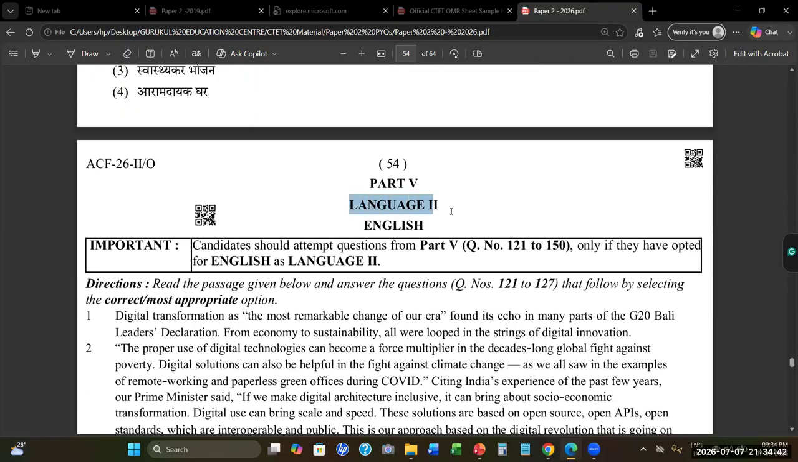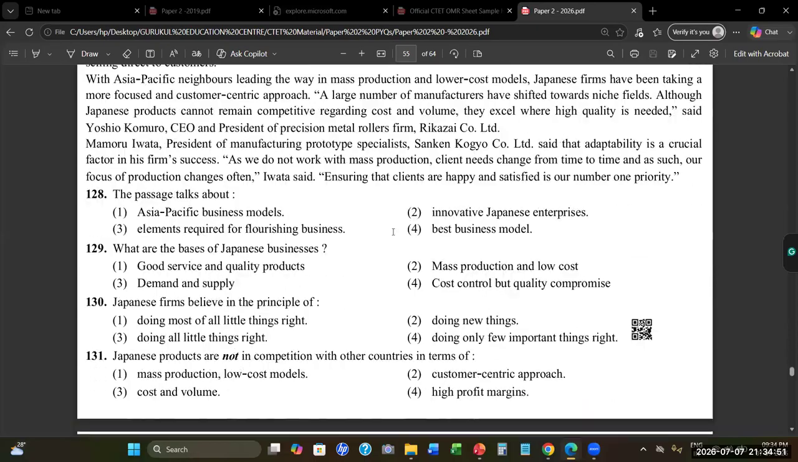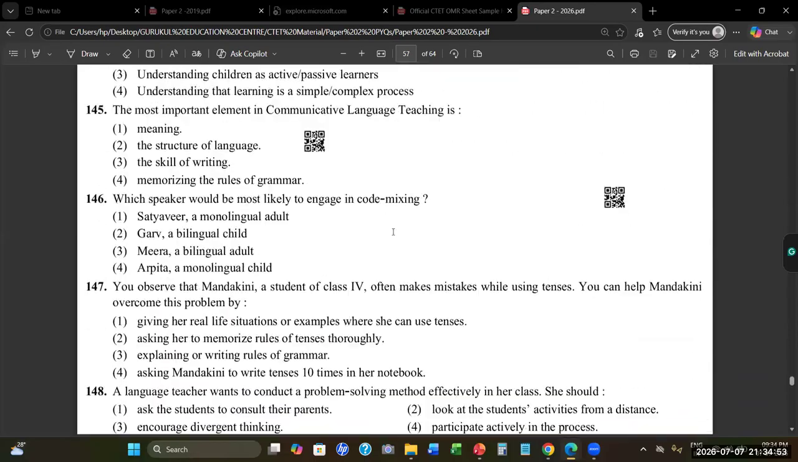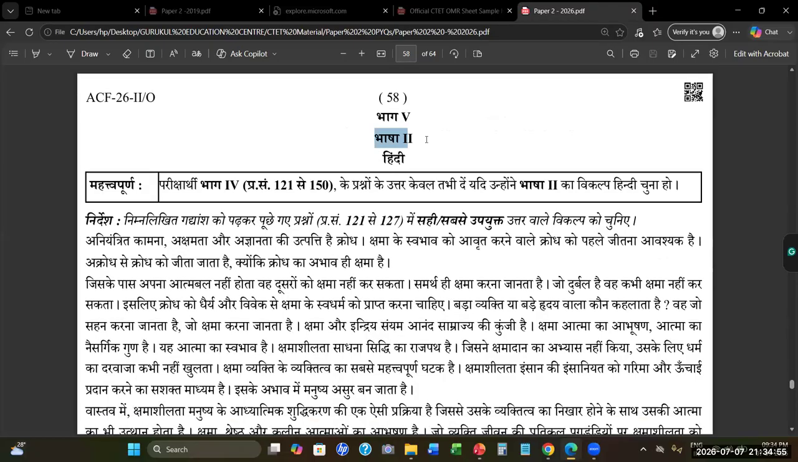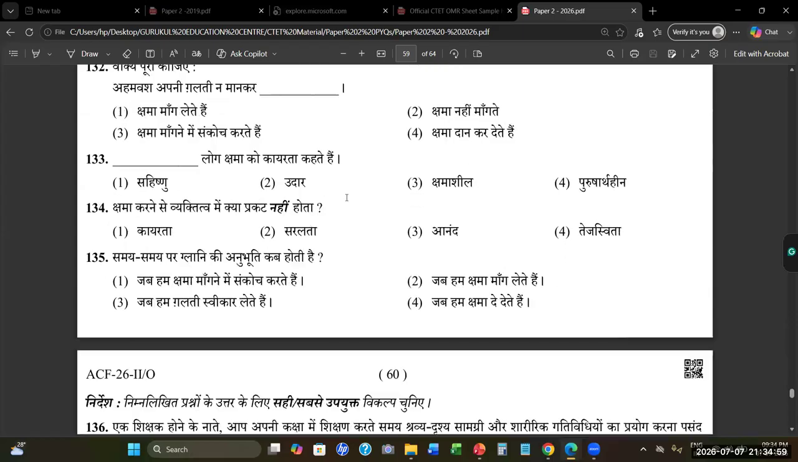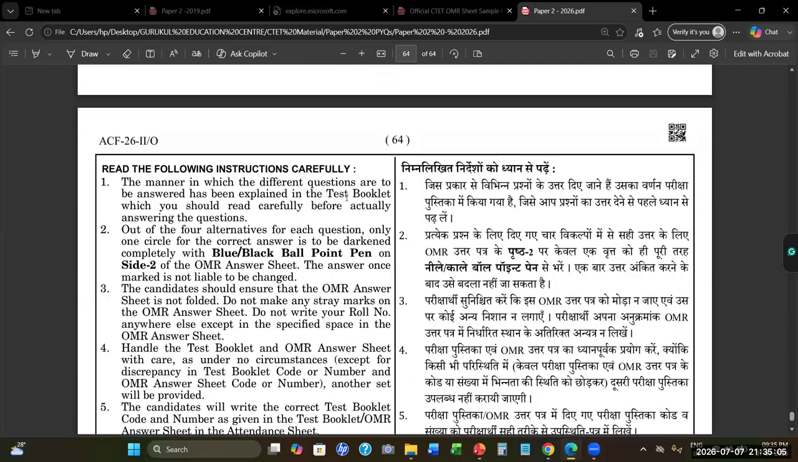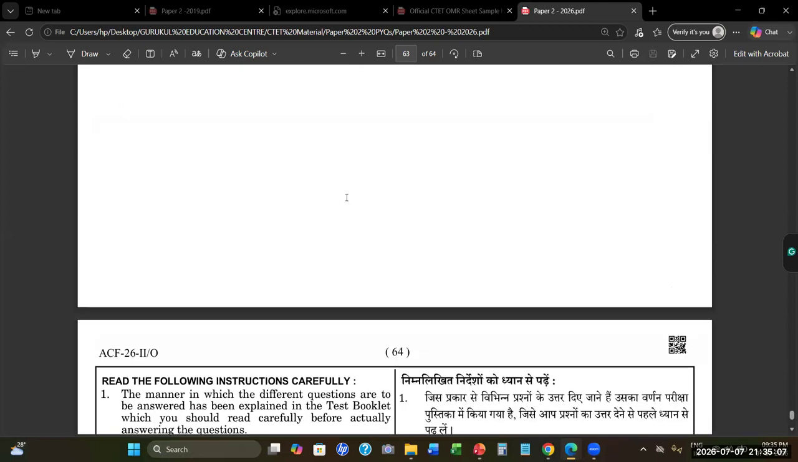This is language 2. Language 2, English again. So those who have taken language 2 as English, you have to attempt this part. And those who have taken language 2 as Hindi, you have to attempt this part. And this is a space which is provided for rough work. Right?